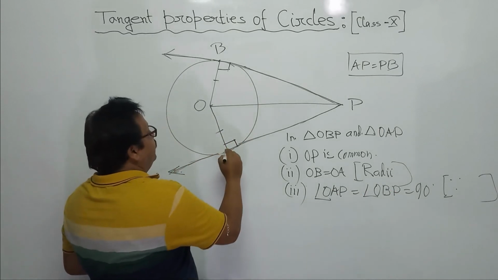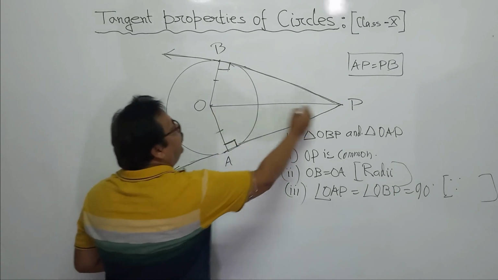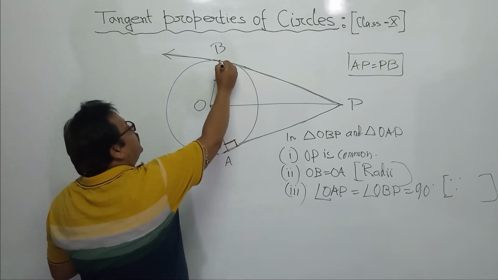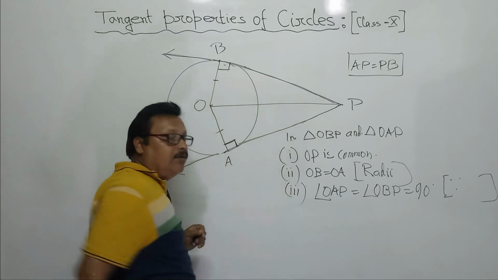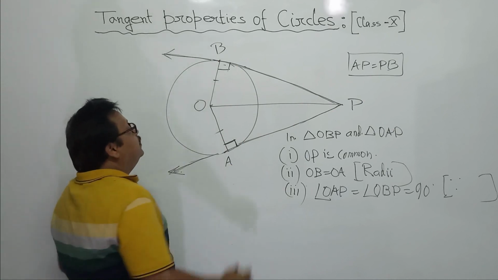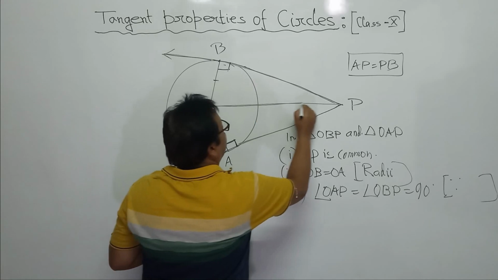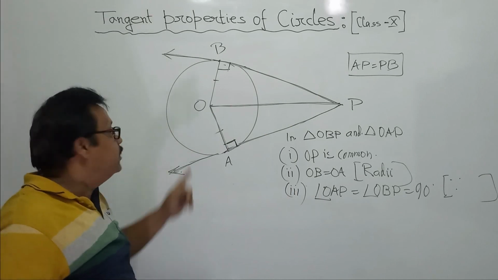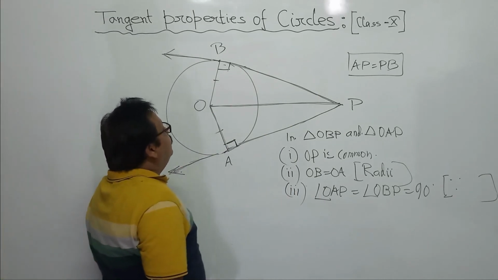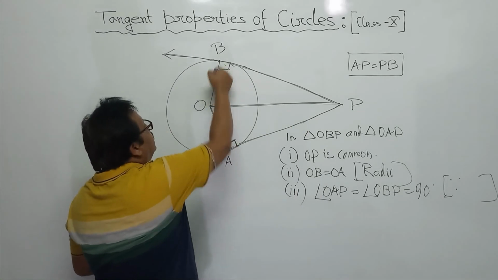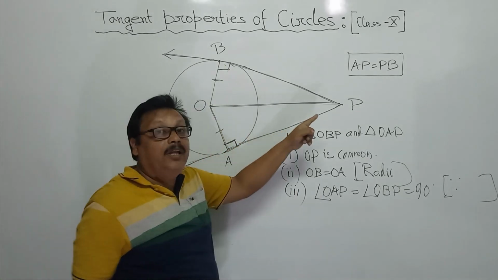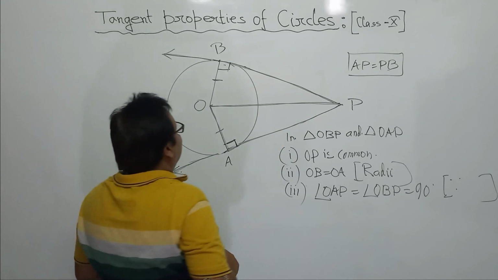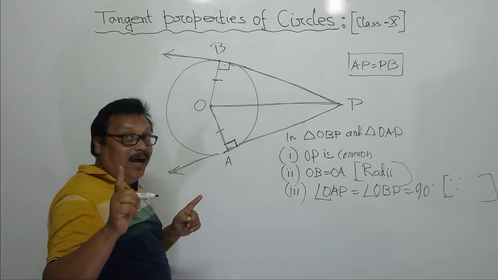Then you see, opposite side of the right angle, OP, is common, and opposite side of this right angle also, OP is common. They both are common for both triangles. So OP is the hypotenuse for this right angle, similarly for the upper angle also. Understand this, right? And the other side is the radius, and OP is the hypotenuse. Which property is this? I think you are clear. Yes, RHS property.